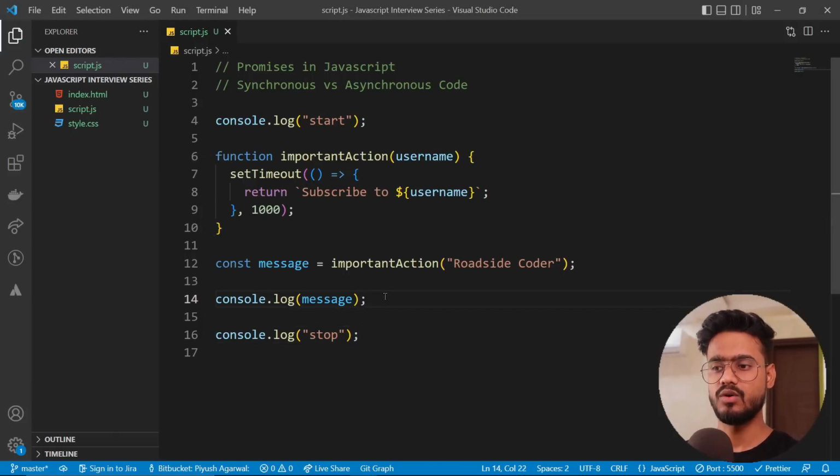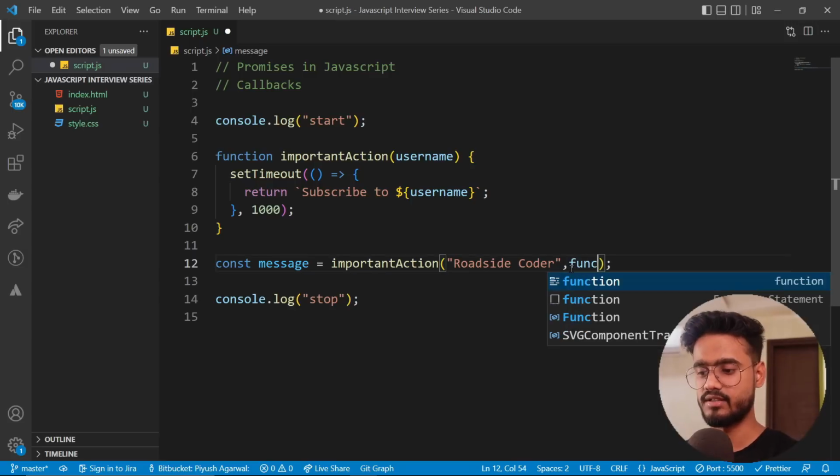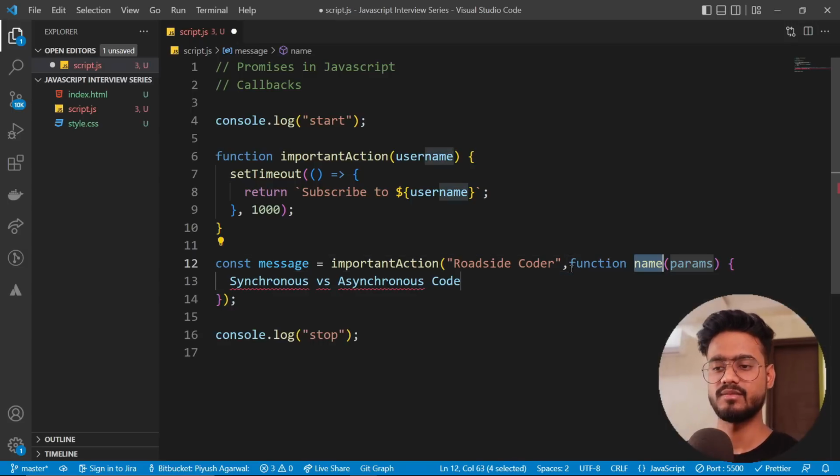So yeah, this is also one of the examples of an asynchronous code. So what do you think? How are we gonna run this code so that we get a message inside this console.log? So we're gonna use a concept called callbacks in JavaScript. So what we're gonna simply do is we're gonna take this console log. So basically when we pass a function inside of another function argument, then we call that a callback. So for example over here, I'm gonna take a normal function. It doesn't matter if it's a normal function or an arrow function, it's gonna work both ways.